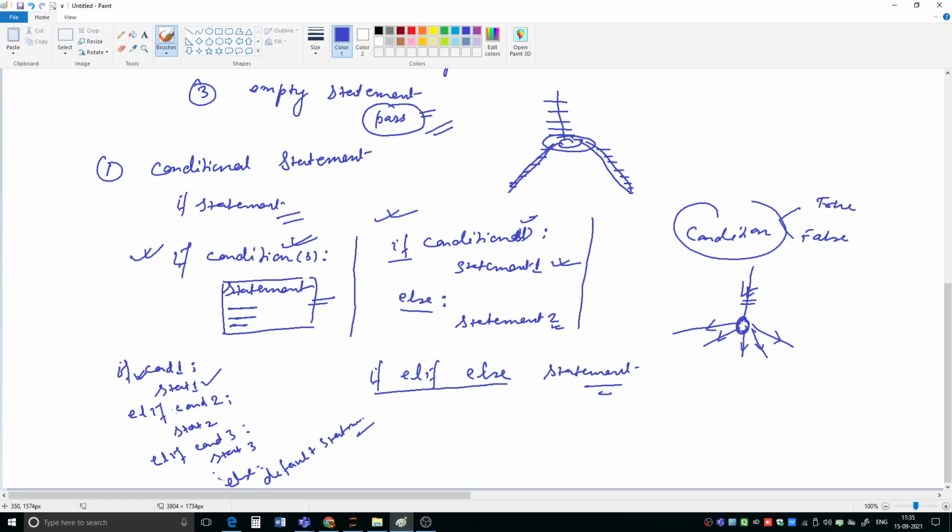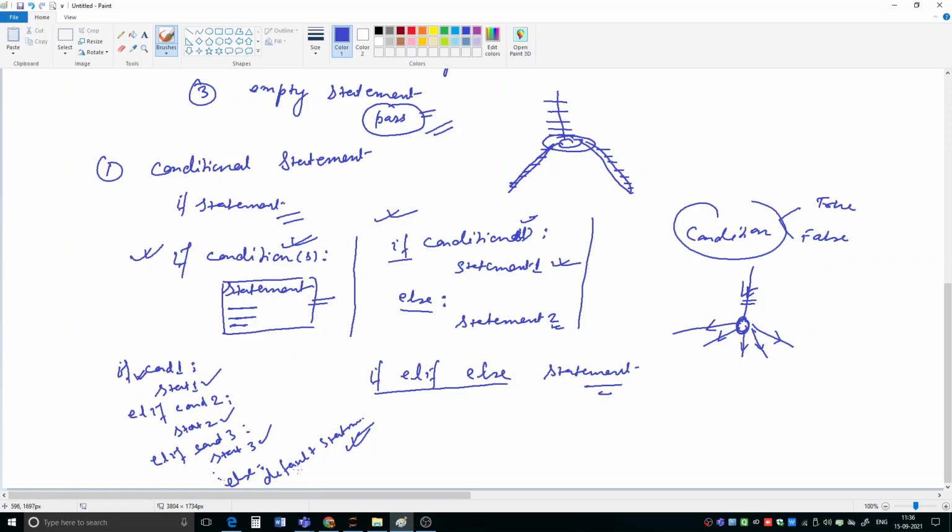Control will come to the second condition, the next condition in the line, and now it will check this condition. If it is true, then what will happen? This statement will be executed. By the way, suppose condition 1 is not true as well as condition 2 is also not true, then it will come to condition 3. Okay, and it will be checked. If it is true, then this will be executed. Suppose this is also not true, and suppose out of all these conditions no condition is true, then what will happen? This default statement will be executed.